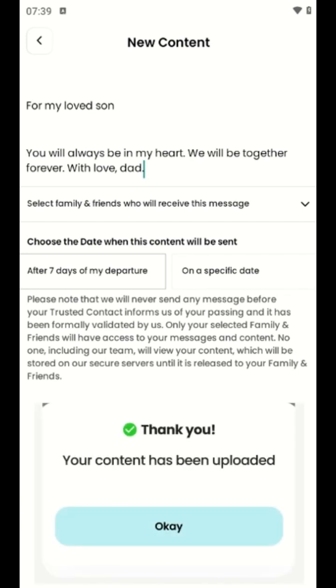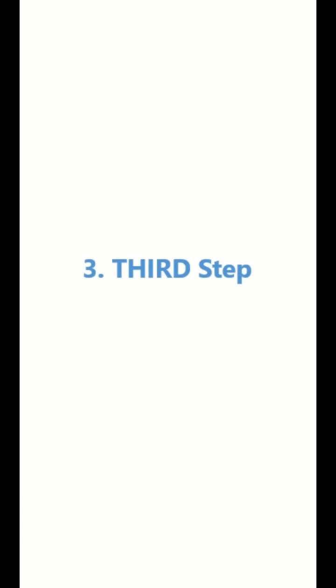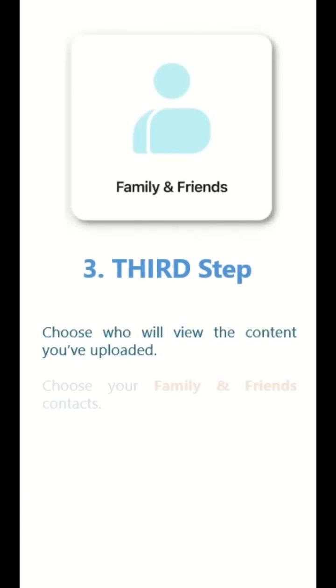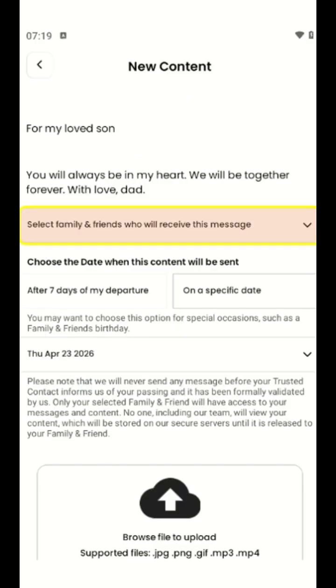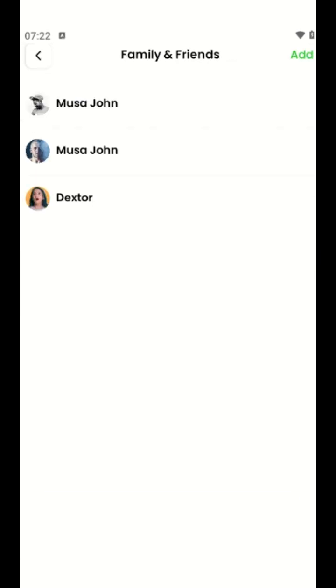Let's get now more in detail on how you choose who will receive your content. This is the third and final step. To choose who will receive your content after your departure, you need to define your family and friends from your contacts list. Again, similar to how you defined your trusted contacts, you can input contact details manually or access your contact list from your phone.